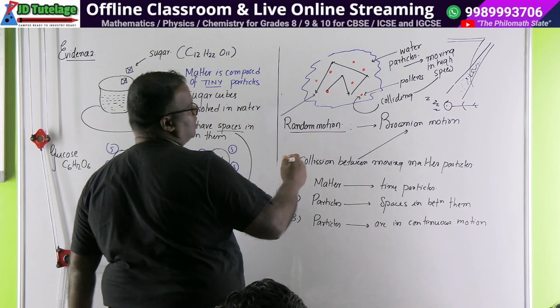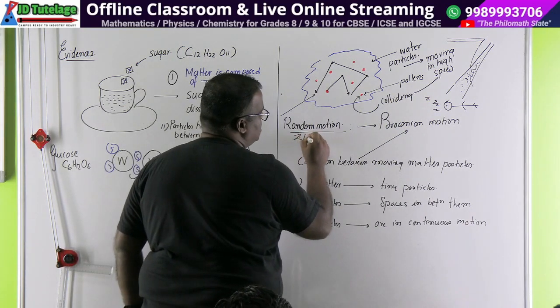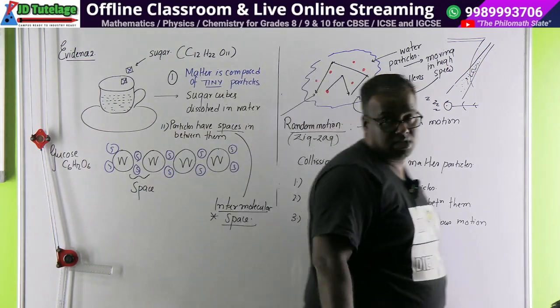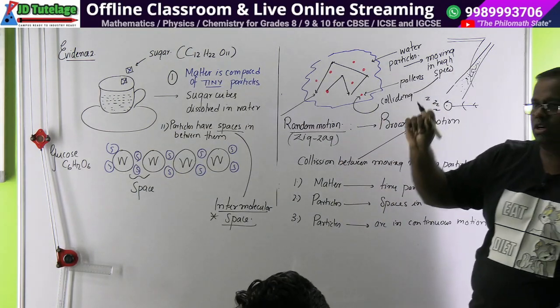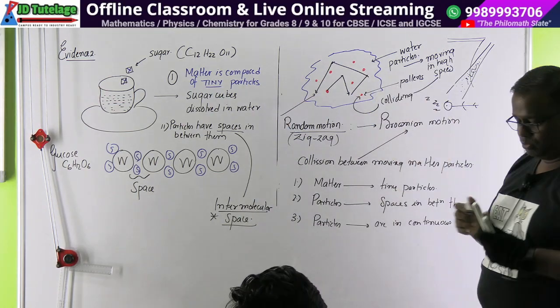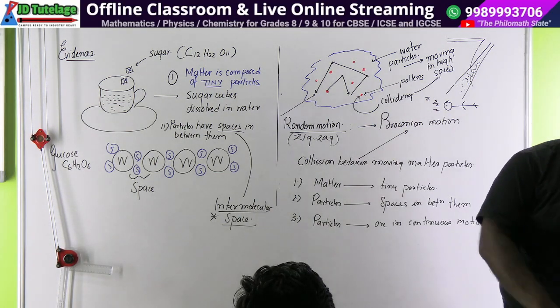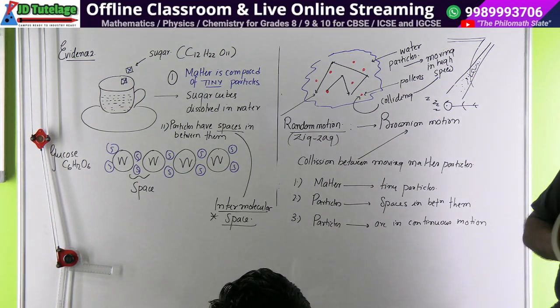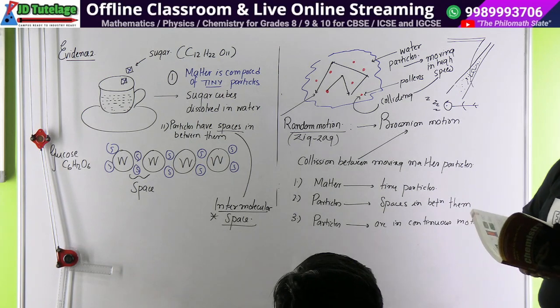The Brownian motion is random motion, also known as zigzag motion. You know why this word zigzag came? There's a lace available for hand work and crafts, zigzag lace. Zigzag motion. Understood? Very good. You are very bright children.